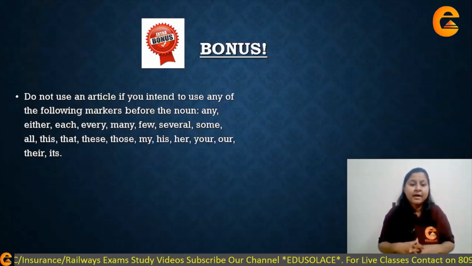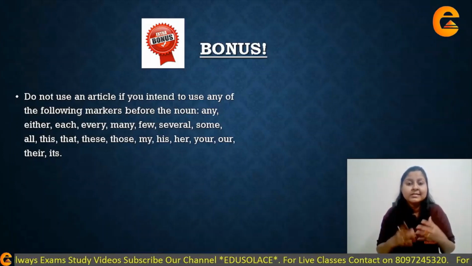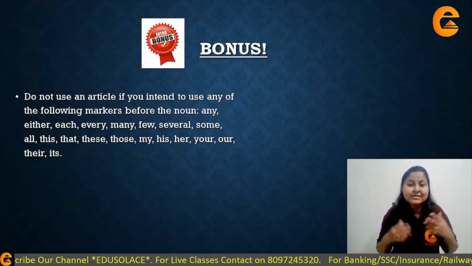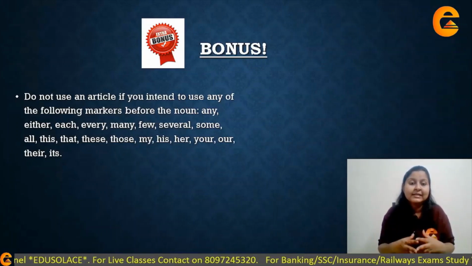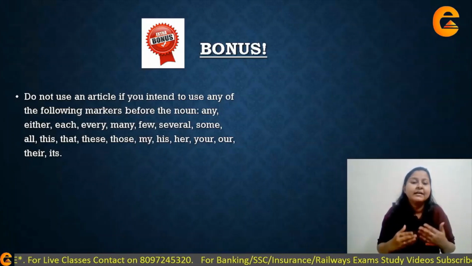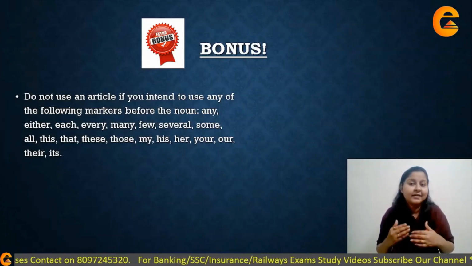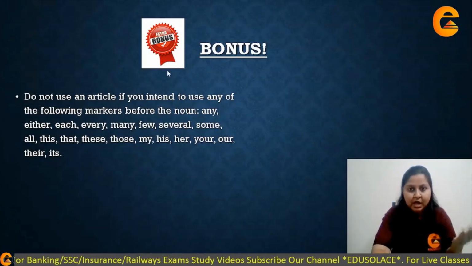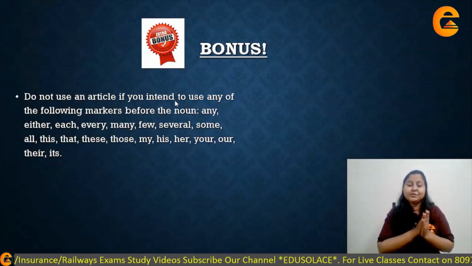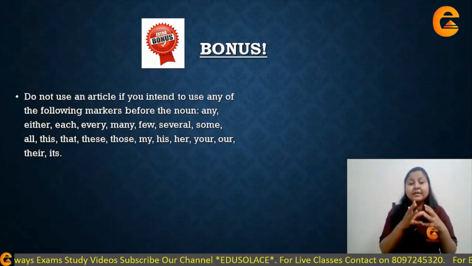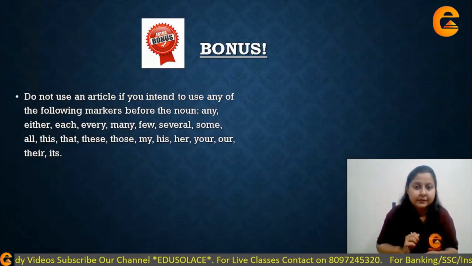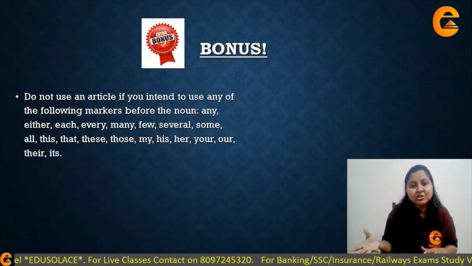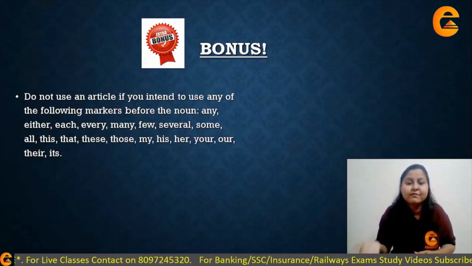So किस तरह के determiners या markers होते हैं? It is words like any, either, each, every, many, few, several, some, all, this, that, these, those, my, his, her, your, our, their, its. So basically these are different forms of pronouns. What you need to remember is कि अगर आप ये words use कर रहे हो nouns के आगे, जैसे मैंने आपको पहले example दिया था, I have some information या I have more information.